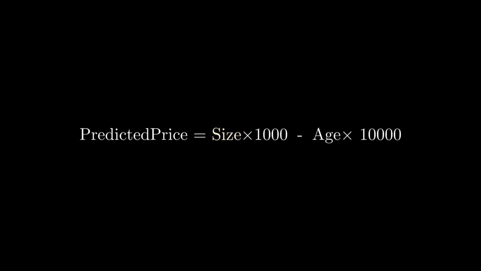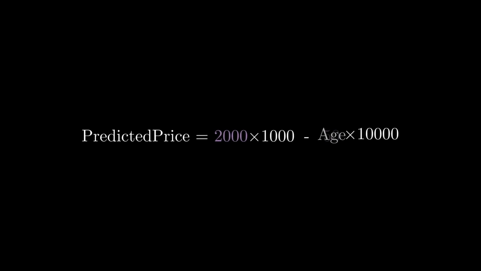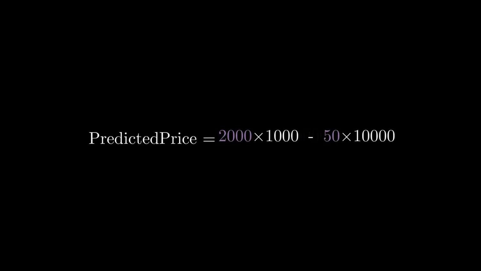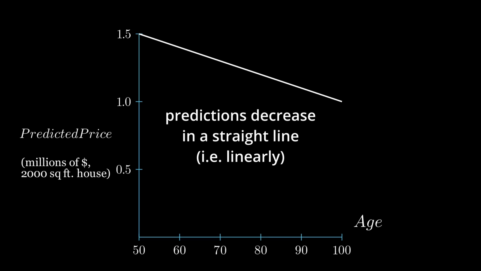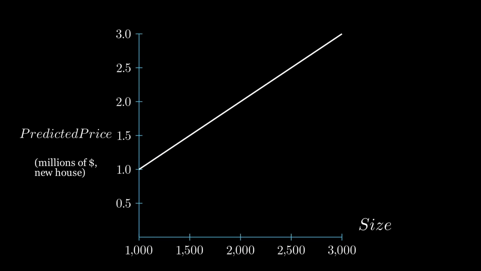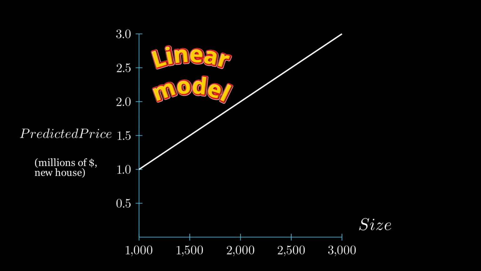Multiply the house size by 1000, then multiply its age by 10,000, and subtract the second number from the first. So a house that's 2,000 square feet and 50 years old has a predicted price of $1.5 million. As a house's age increases, the predicted house price decreases in a straight line. When house size increases, predictions increase linearly. That's why this model is called a linear model.